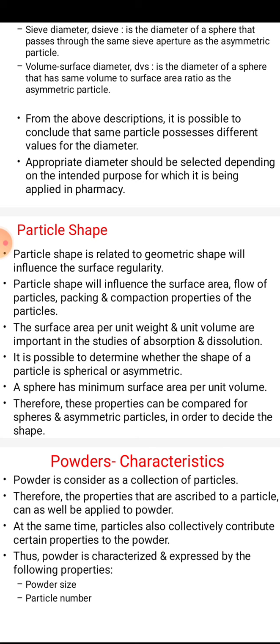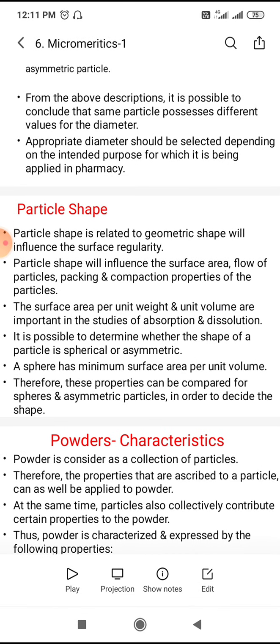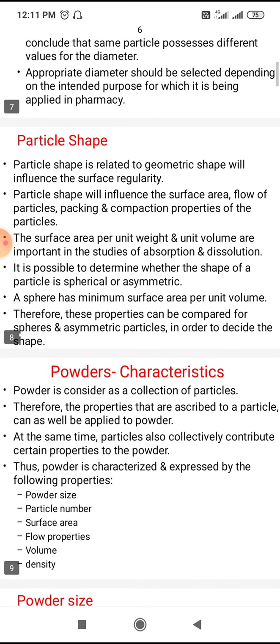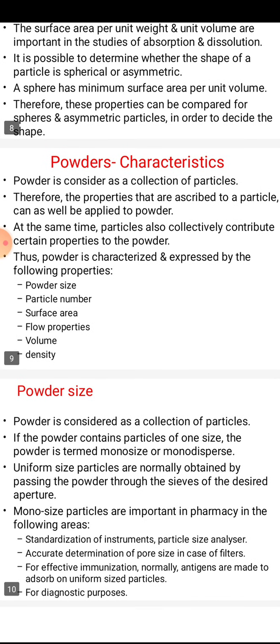Now the particle size also affects other properties. The particle size is related to the geometric shape, which influences the surface regularity. The surface area per unit weight and per unit volume are important in the study of absorption and distribution. A sphere has minimum surface area per unit volume.